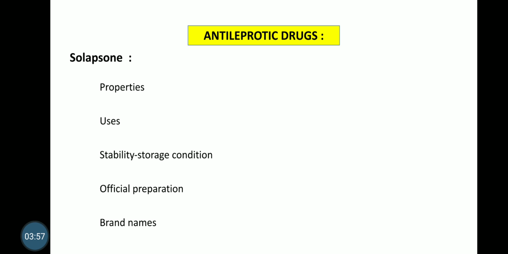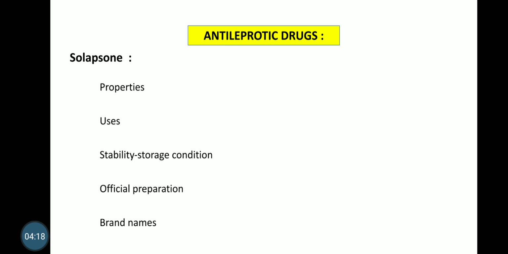Then the second drug, that is solapsone. Solapsone is a prodrug. Prodrug means after administration of solapsone in our body, it is converted into an active form. And what is the active form of solapsone? That is dapsone, which is the active form of solapsone.